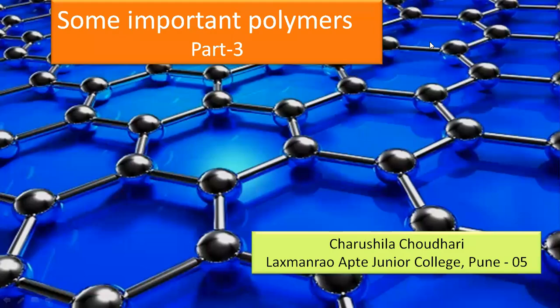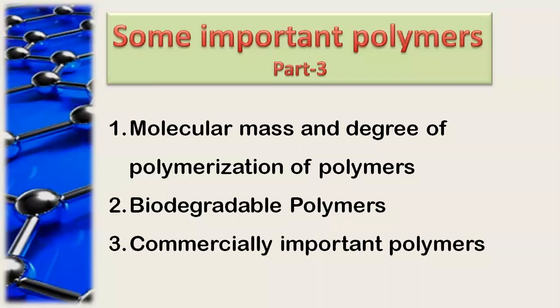Hello students, we are going to study here about the topic polymer chemistry. From the topic polymer chemistry, we have studied some examples of polymer in part 1 and part 2. Now in this part 3, we are going to study about molecular mass and degree of polymerization of polymers, biodegradable polymers and commercially important polymers.